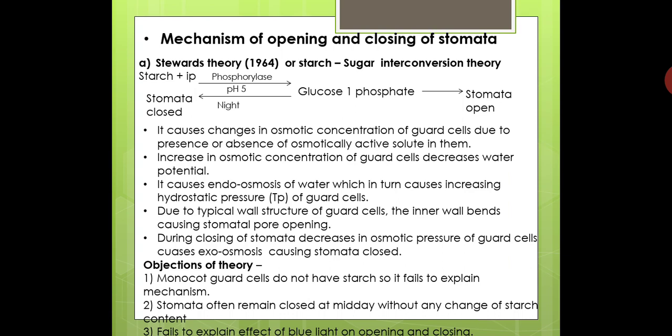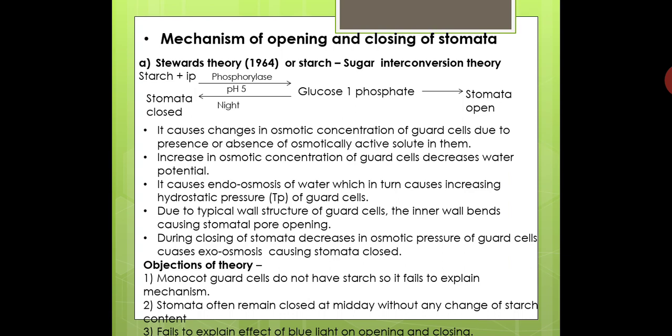So it causes change in osmotic concentration of the guard cells due to presence or absence of osmotically active solute in them. Glucose 1 phosphate is an osmotically active solute. Increase in osmotic concentration of guard cells decreases the water potential. As the glucose 1 phosphate concentration in the guard cells increases, it leads to the decrease of the water potential of the guard cells.